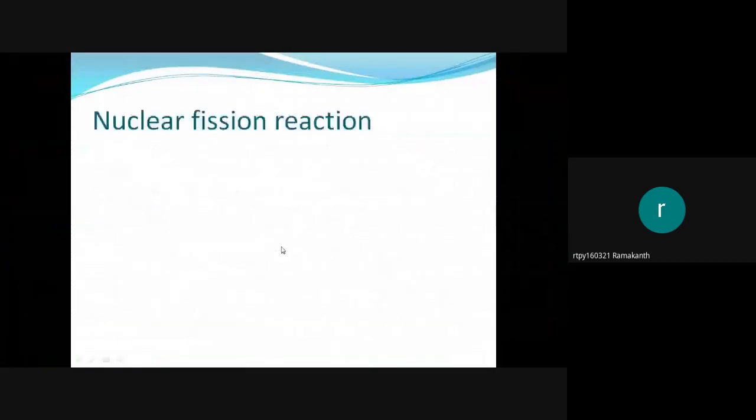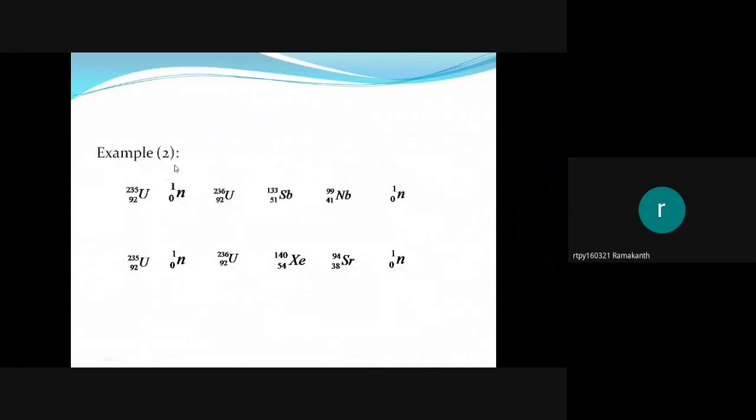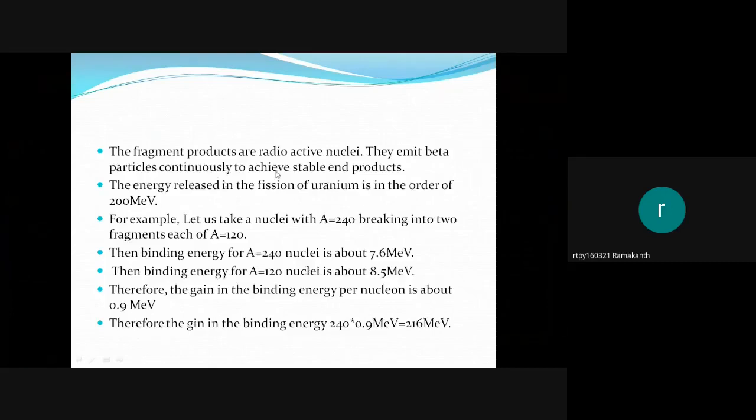So these end products, xenon 140 and strontium 94, are radioactive. They undergo beta decay. They emit beta particles, nothing but electrons, continuously to achieve stable end products. Once the end products are stable, the reaction stops.